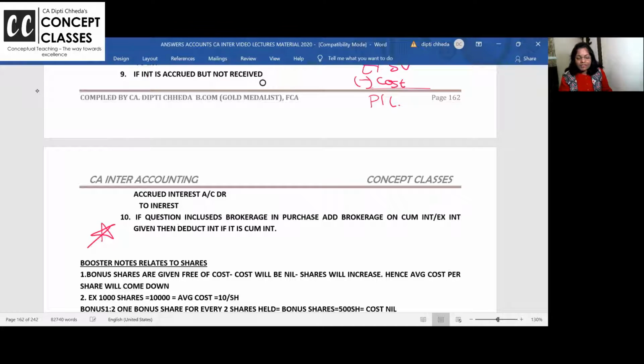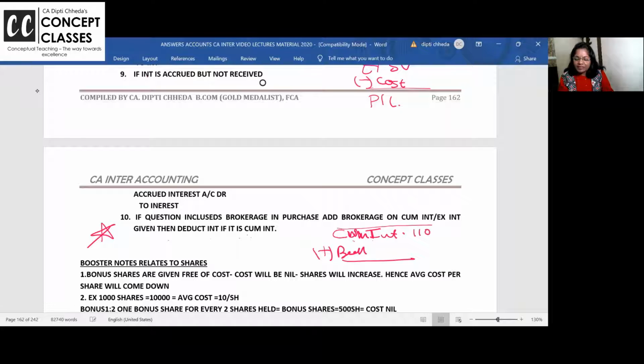Now this point is a googly, so I've added it, very important. If the question includes brokerage in the purchase, add brokerage on cum interest or ex interest, and then deduct the interest if it is cum interest. I hope you are getting it. See, cum interest value is given and brokerage is given at the time of purchase. So add brokerage on the cum interest.